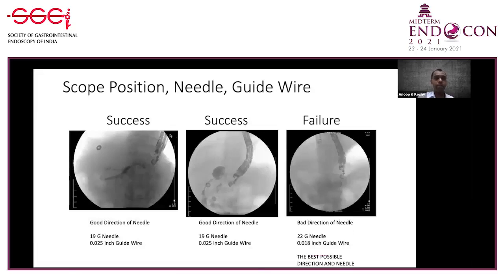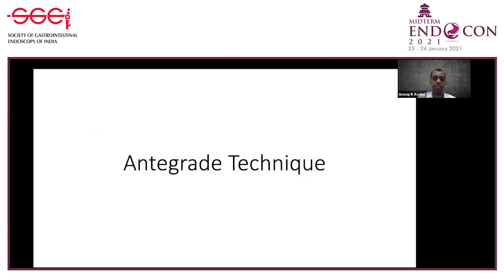So coming to that, scope position, needle and guide wire. The importance is that the first two cases were successes: good direction of needle, 19 gauge needle, and 0.025 inch guide wire. In the last case which I showed you: bad direction of needle, 22 gauge needle, 0.018 inch guide wire. But to be frank, in this case, this was the best possible direction which we could use. We could never puncture that with a 19 gauge one.